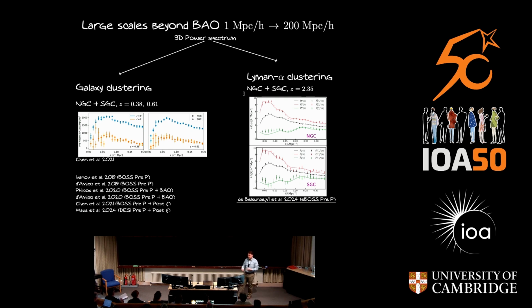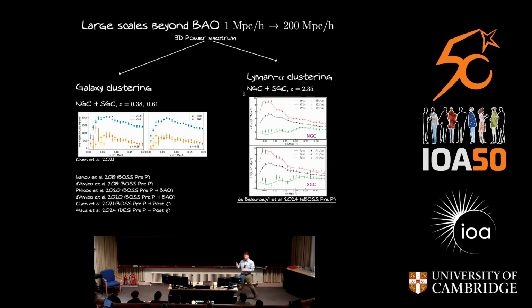In particular, we would like to extract information beyond the BAO, beyond just the position of the BAO scale in this clustering statistic. We would like to use the full shape information of the power spectrum of a given tracer that we measure. And this is where we really are right now as of a few weeks ago, and I will show some exciting preliminary results.